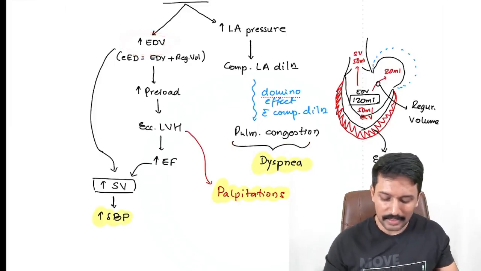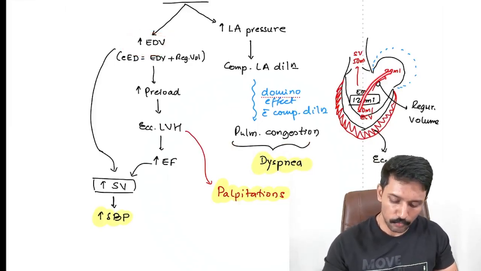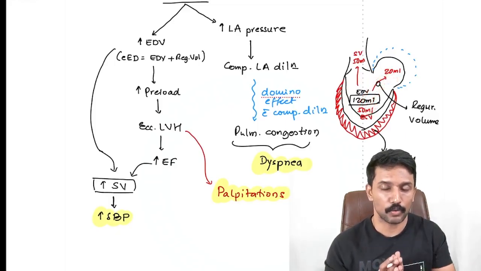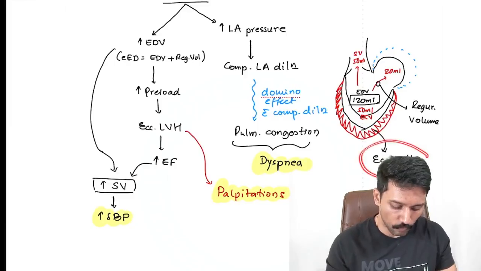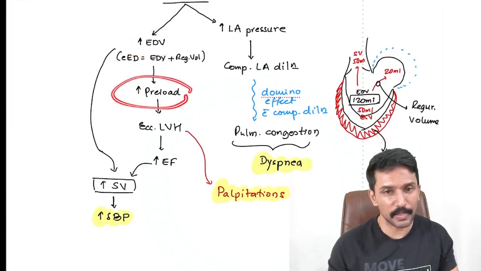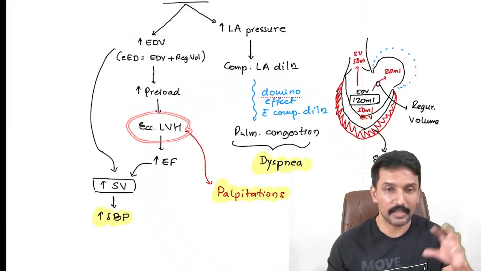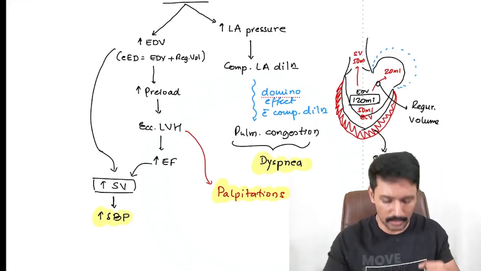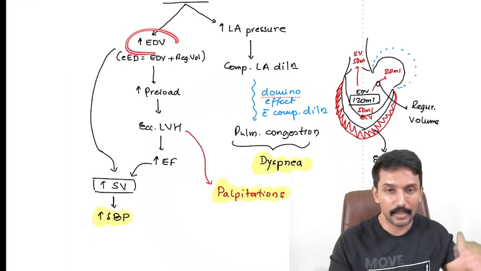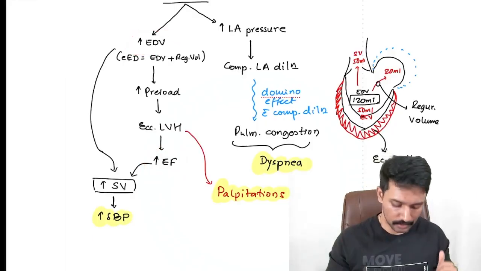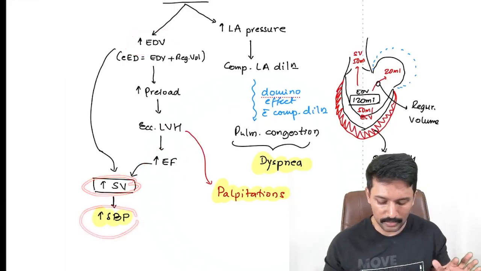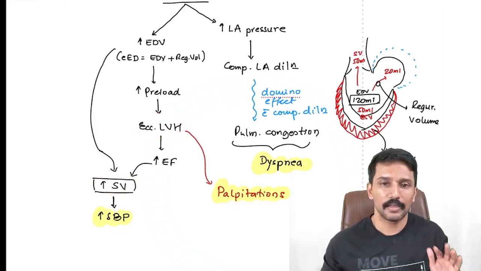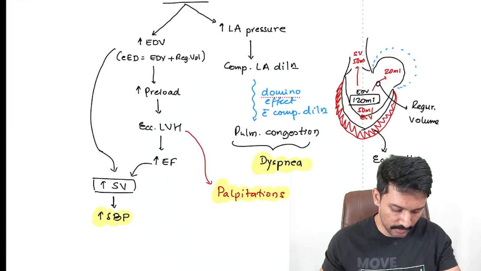Then there will be increase in end diastolic volume because the regurgitant volume that has gone to the left atrium comes back to the left ventricle, increasing the end diastolic volume. And that high end diastolic volume means increased preload, and whenever there is increased preload, we develop eccentric LVH. And whenever there is LVH, muscle mass increases, meaning ejection fraction increases, and combined high end diastolic volume plus high ejection fraction, we will get high stroke volume and high systolic BP. And eccentric LVH contraction may be felt by the patient as palpitations. So these are the symptoms we are expecting.